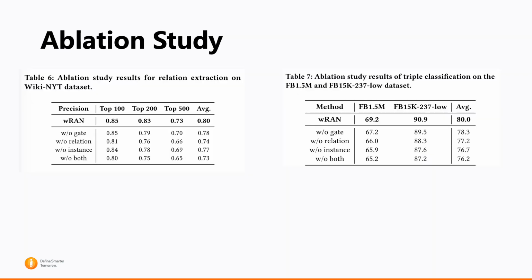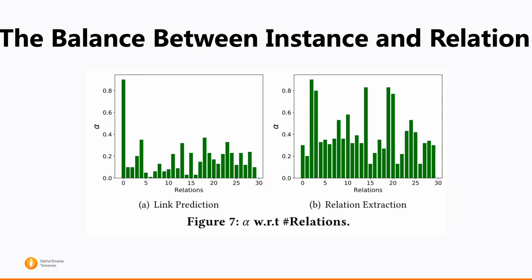To better demonstrate different strategies in our model, we conduct ablation studies. And we find the performance degrades when we remove relation gate, relation weights, or instance weights. And we also conduct experiments to analyze the balance between instance and relation weights. The instance and relation weights have different influences on the performance. And we also find the relation weights have relatively more influence on the performance for most of the relations.